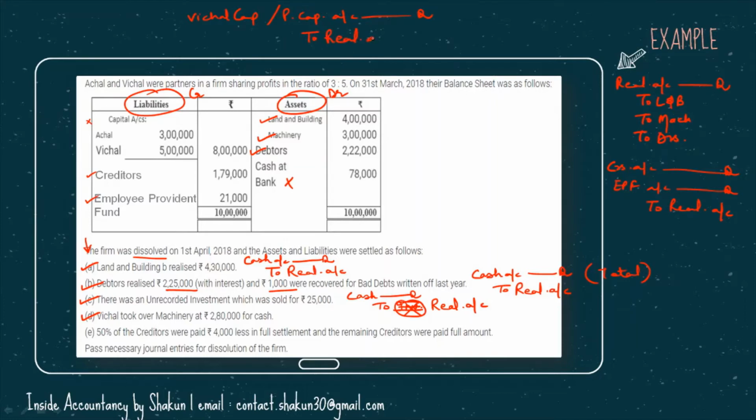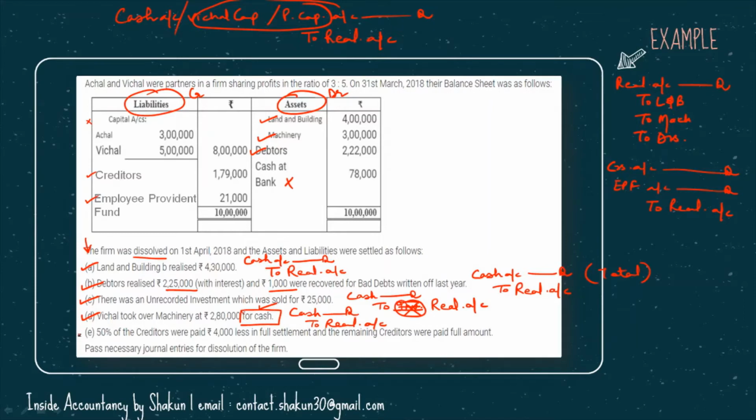As I told you, whenever a partner takes over an asset, his capital account is debited, and since the asset is going out, realization is credited. But in this case, it has been mentioned here in the end, for cash. So that means although the partner has taken it, he has taken it on cash. So instead of writing this, we are going to write cash account DR to realization account, because although the partner has taken it, he has taken it on cash.